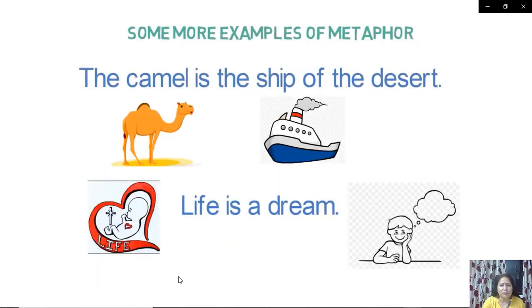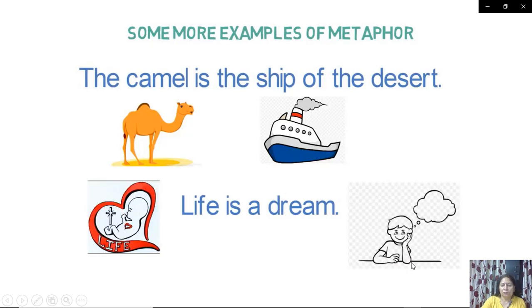Some more examples of metaphor. The camel has been compared to ship. Camel is the ship of desert. Now why camel is called the ship of desert? Because as ship is used to carry things from one place to another, things and people, similarly camel can take things and people in the desert. As ship can move on the ocean, the camel can move on the sand. So camel is the ship of the desert. Now this is also one example. Another example is life is a dream. Life has been compared to a dream.